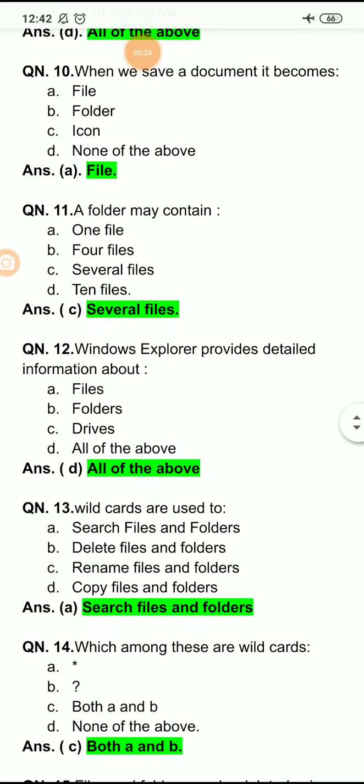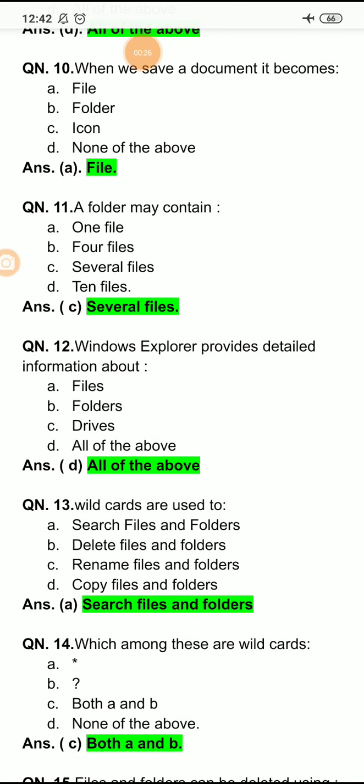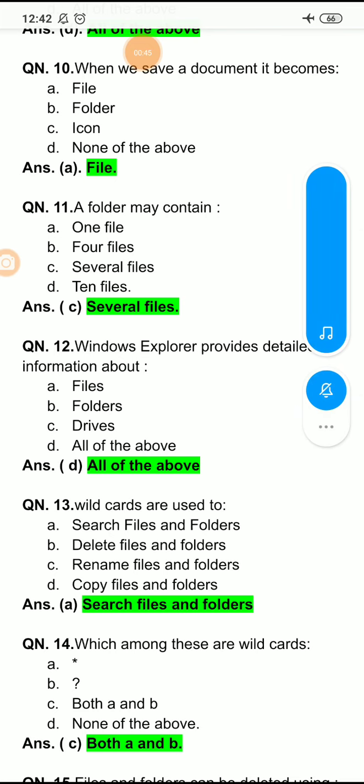So question number 11: a folder may contain one file, four files, several files, or 10 files. So here the right option is several files.